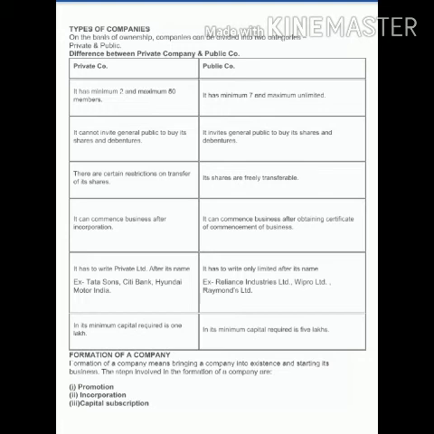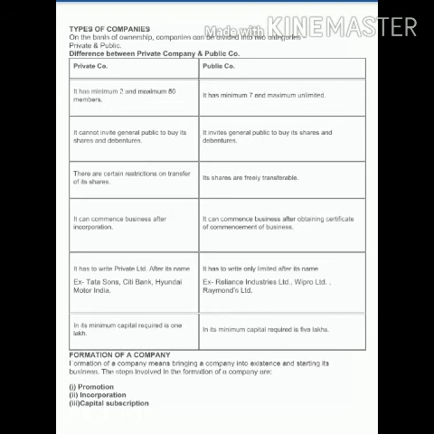A private company has to write "Private Limited" after its name, like Tata Sons, Citibank. So these are private companies, and all of you know that. A public company has to write only "Limited" after its name, like Reliance Industries Limited, Wipro Limited, Ramesh Limited. So all these are public companies. And do you know, the private company has a minimum capital of up to rupees 1 lakh, but in the public company the minimum capital required is 5 lakhs.